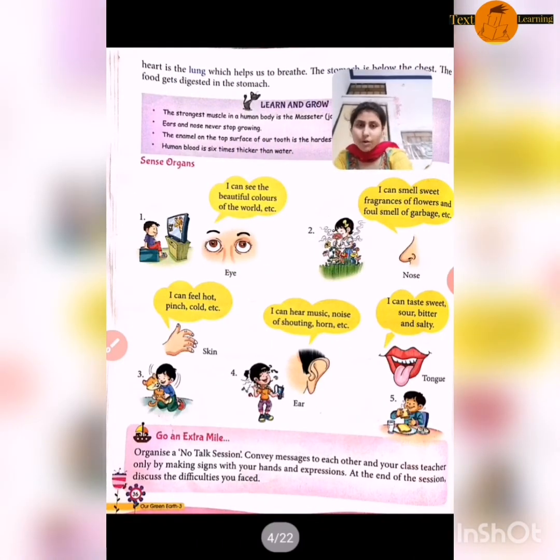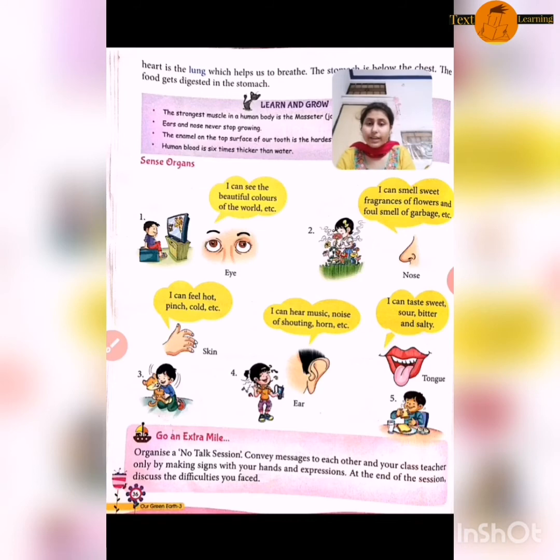Now next heading is sense organs. Sense organs you know very well. There are 5 sense organs. First is eye. With the help of eye we can see beautiful colors and things around us. Second is nose. With the help of nose we can smell sweet fragrance of flower and smell of garbage. What is the meaning of fragrance? Fragrance means a good smell of flower, a good smell of perfume. So we use the word fragrance.